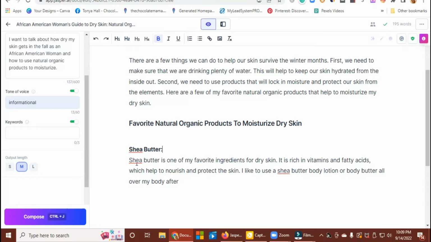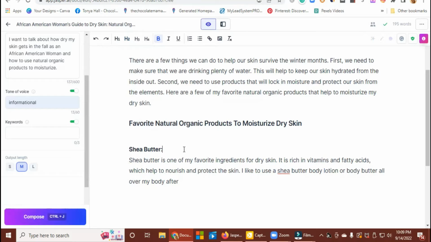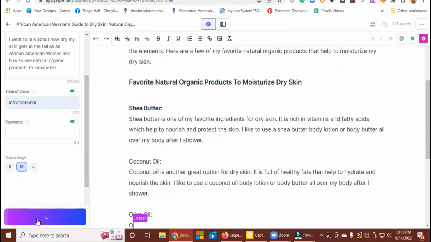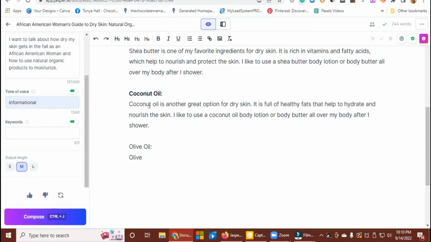And then I'm just going to run this just like a sentence. Okay. So there we go. Okay. All right. See how it's kind of working. Shea butter, and I like using a little shea butter all over my body after I shower. And see how I just went on, and then it gave me coconut. So it understands, because AI now is picking up the format that I was wanting. So it's doing it for me. So coconut butter is another great one to trust. It's full of healthy, so it's kind of writing it for me.